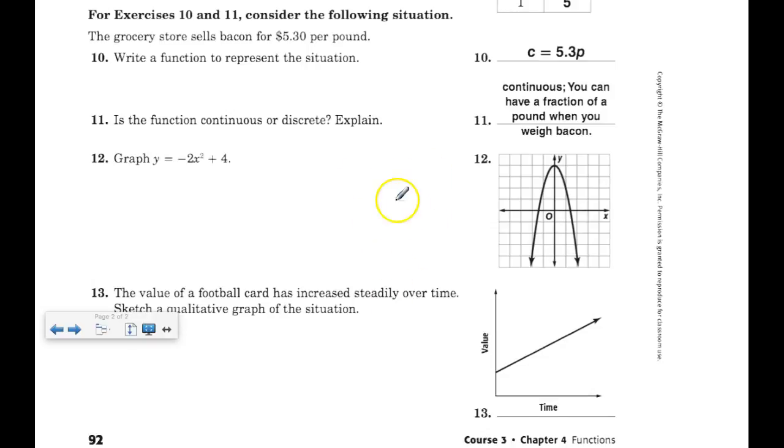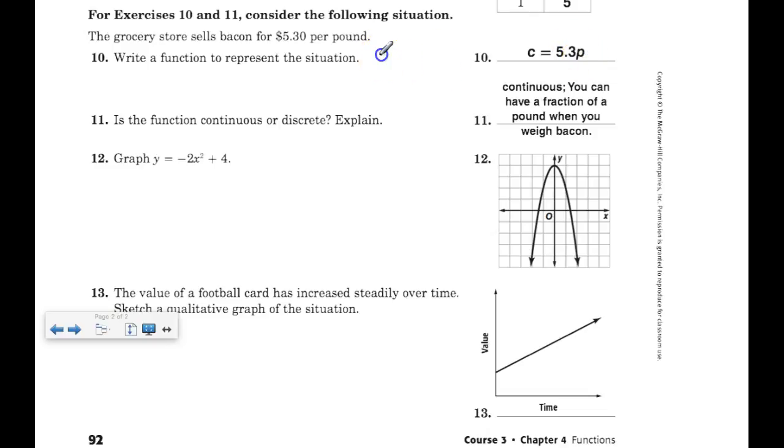Consider the following situation. Number 11, the grocery store sells bacon for $5.30 per pound. So each pound is $5.30. 1 pound is $5.30, 2 pounds is $10.60, etc. Write a function to represent the situation. Okay, bacon, $5.30 a pound. In other words, it does not tell you, I guess they're using C for cost and P for pound.